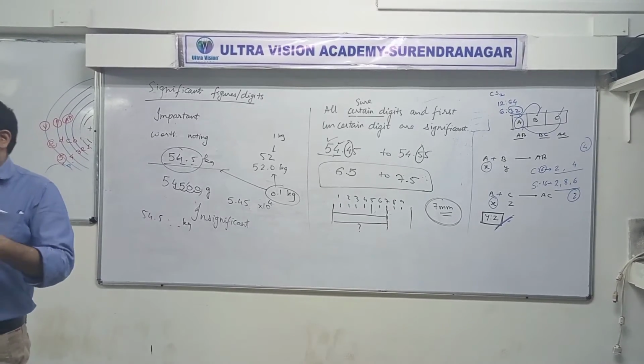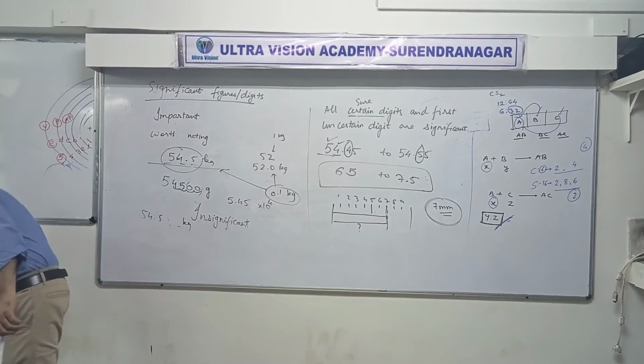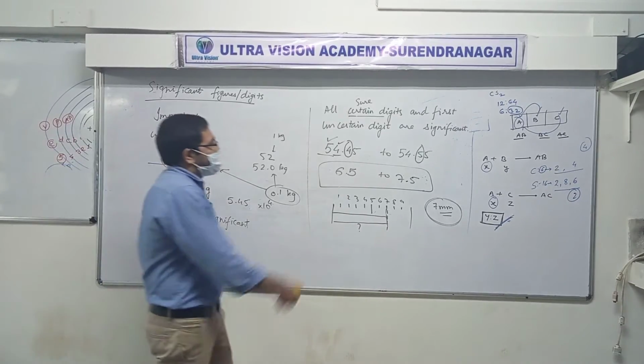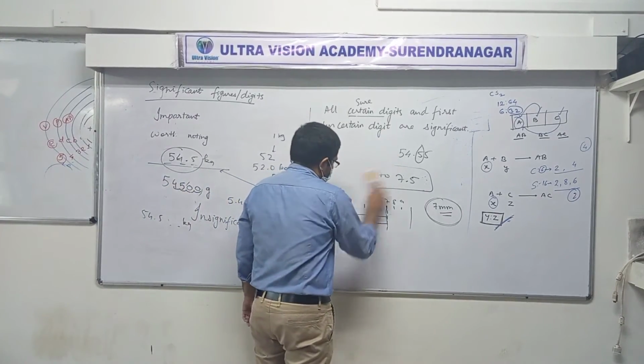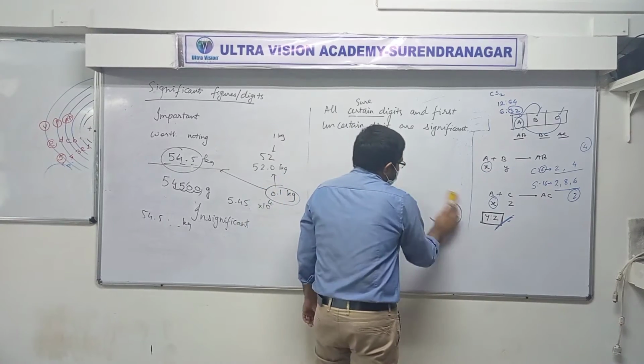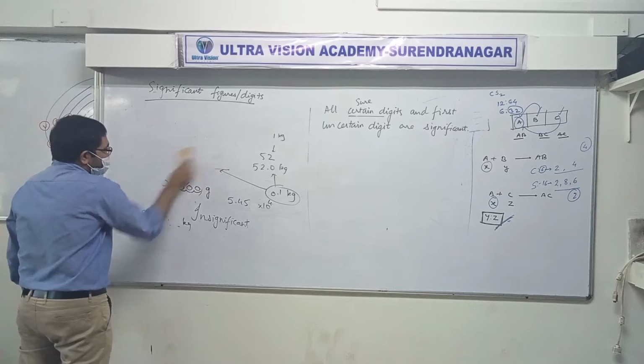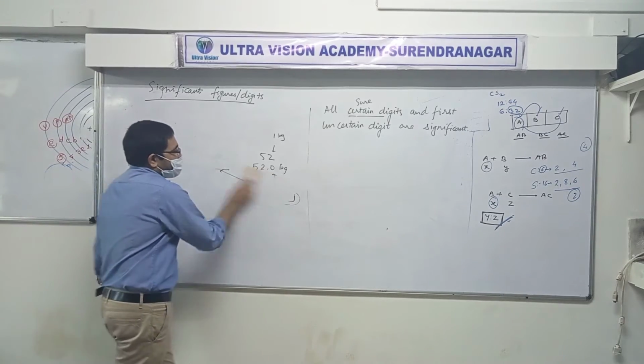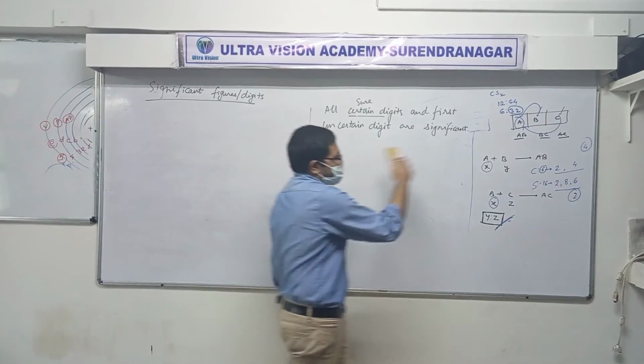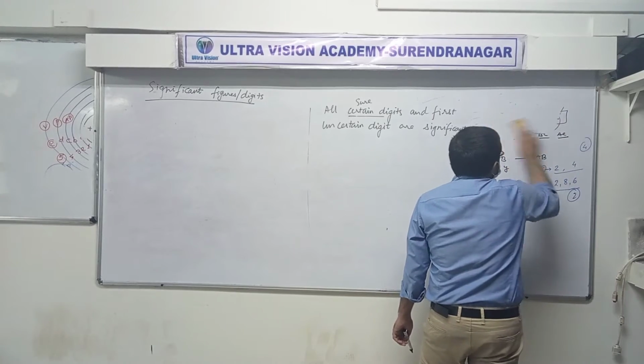Clear? Now every time you don't want to think like this, it takes a lot of effort. So there are several rules that we will follow. If you follow the rules properly, you will never make a mistake with significant digits. Basically the rules are like a summarized version of our discussion.